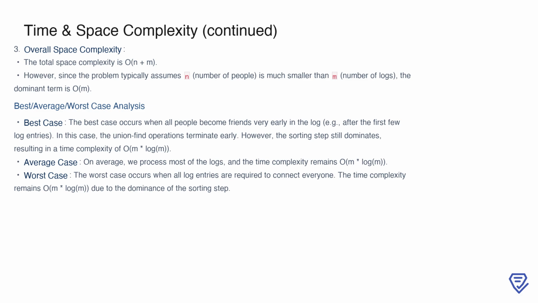Next, we turn to best, average, and worst-case scenarios. In the best case, all people could become friends early in the log, potentially after the first few entries, leading to fewer union-find operations. However, sorting still dominates, so the time complexity remains O(m log m). On average, we process most of the logs, and the time complexity again is O(m log m). In the worst case, all logs are necessary to connect everyone, and while union-find operations add minimal overhead, the sorting step still dictates the overall complexity, which remains O(m log m).